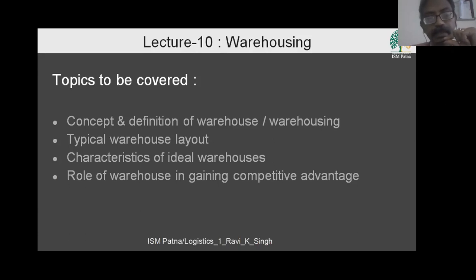In layman's language, you can consider a warehouse as a godown where you can keep the items safe till they are required for use. So this is the warehouse, and the whole process is known as warehousing.